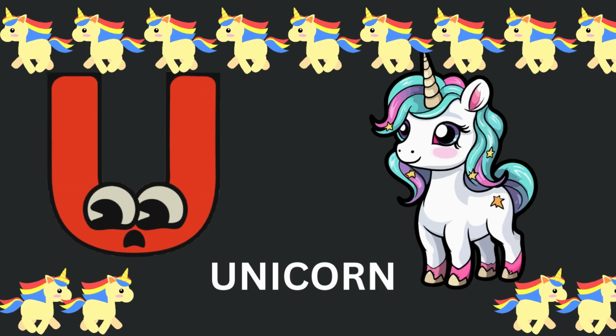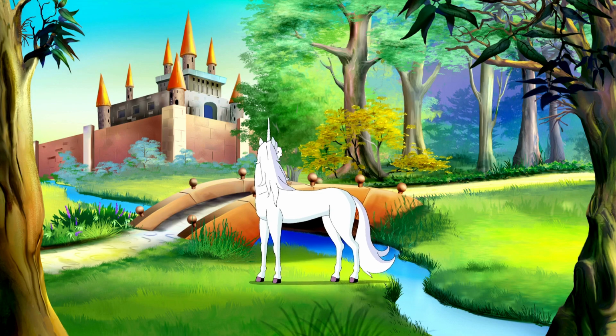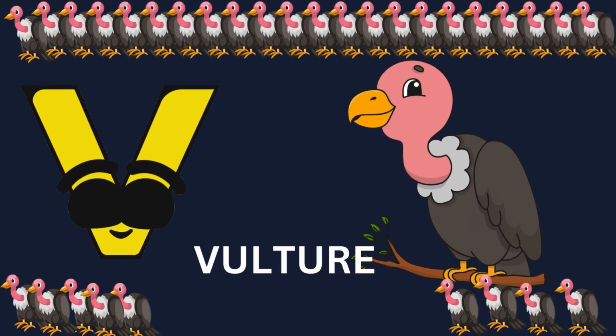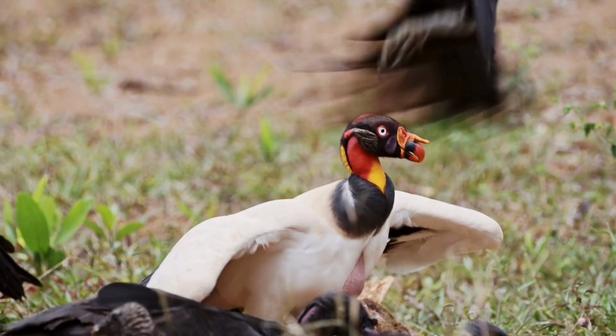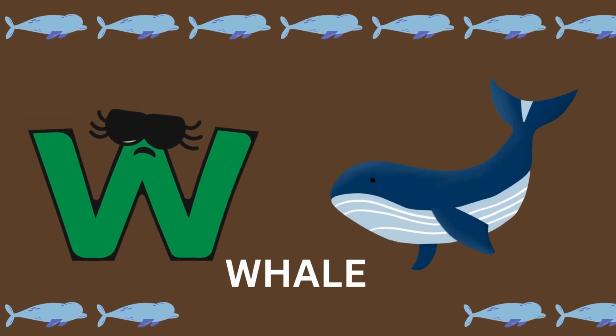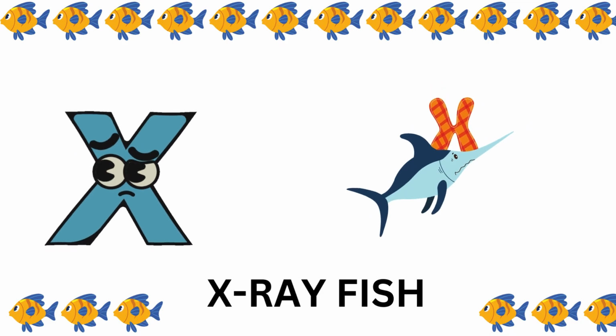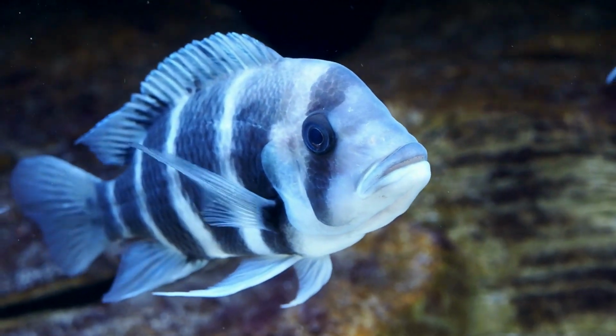U is for unicorn. V is for vulture. W is for whale. X is for x-ray fish.